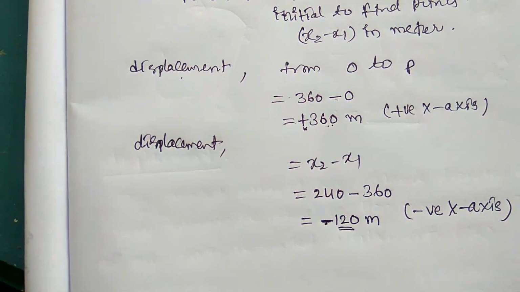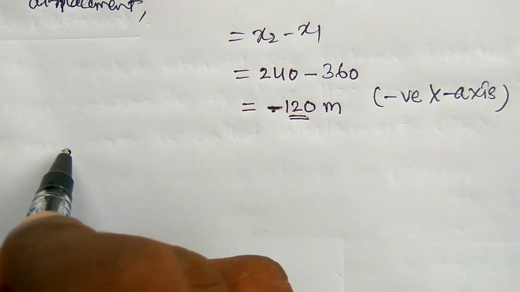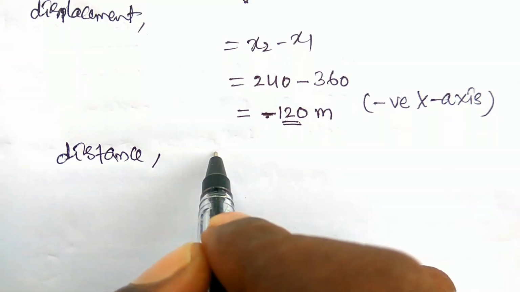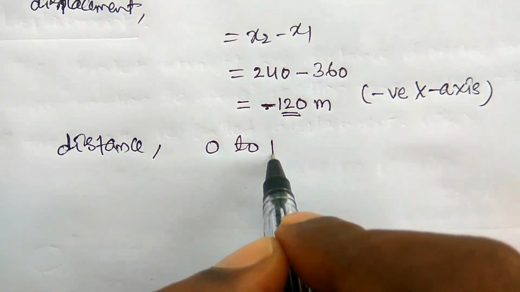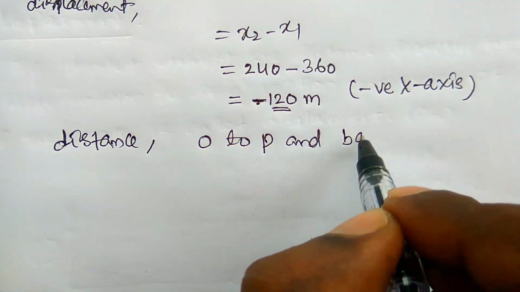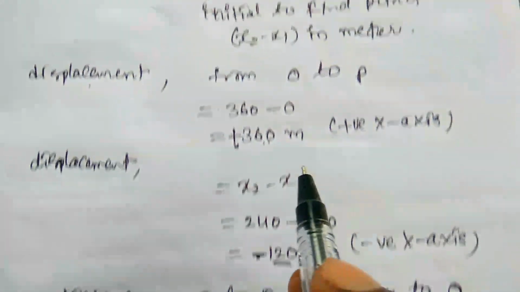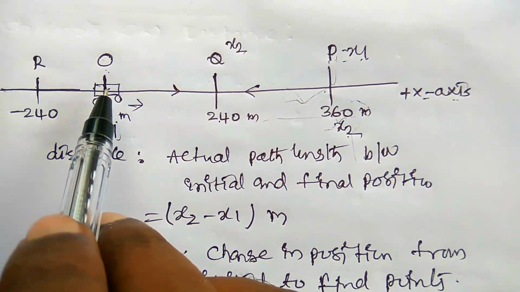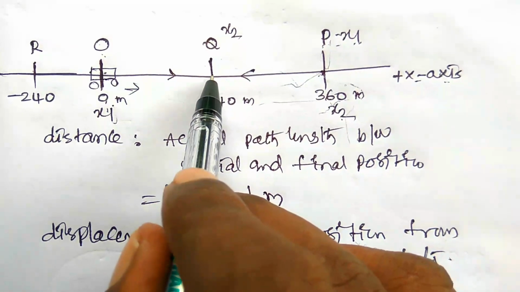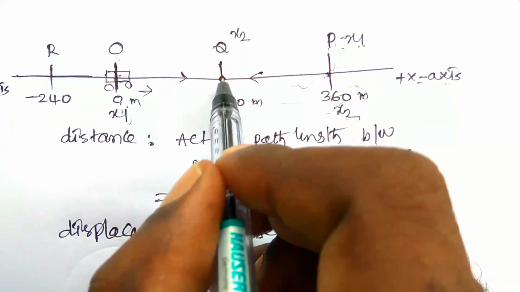ఓకేనా? అండ్ నౌ కమింగ్ టు ది డిస్టెన్స్. Now the distance traveled by the car from O to P and back to Q. It means the distance from O to P and again back, P to Q. Now the car is at position Q.